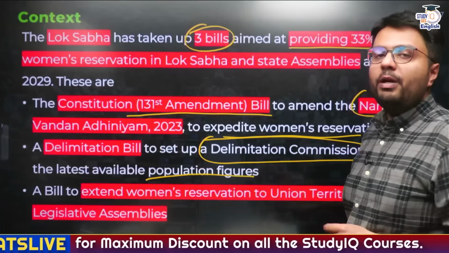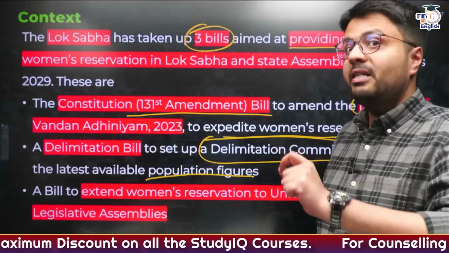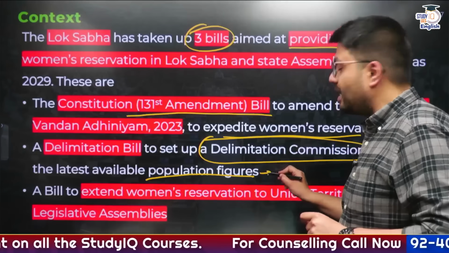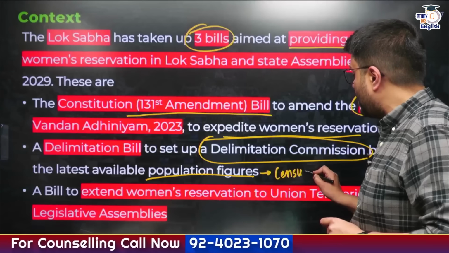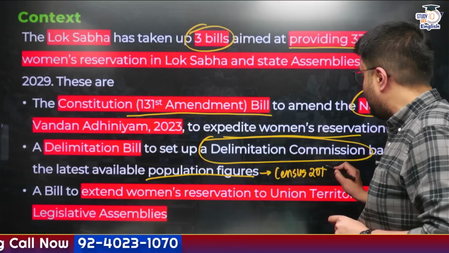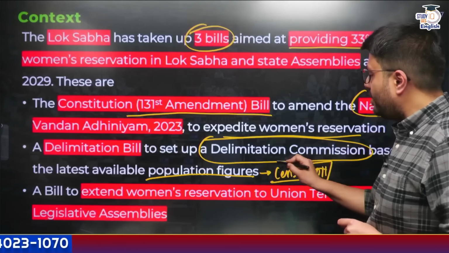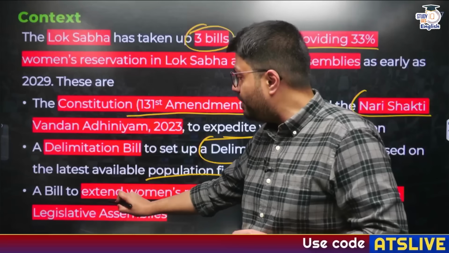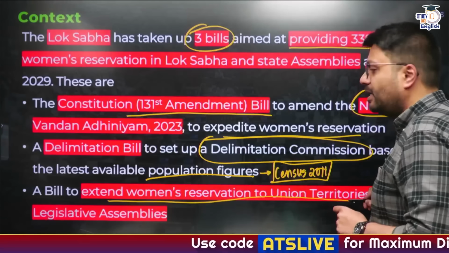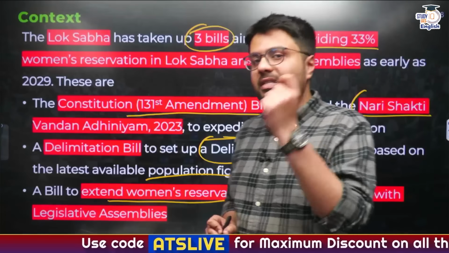The latest population figures the government has right now are not from the census 2021, rather it is the census 2011, and that is why the government is trying to expedite the delimitation process. And the third is a bill which will extend women's reservation to union territories where there is a legislative assembly.